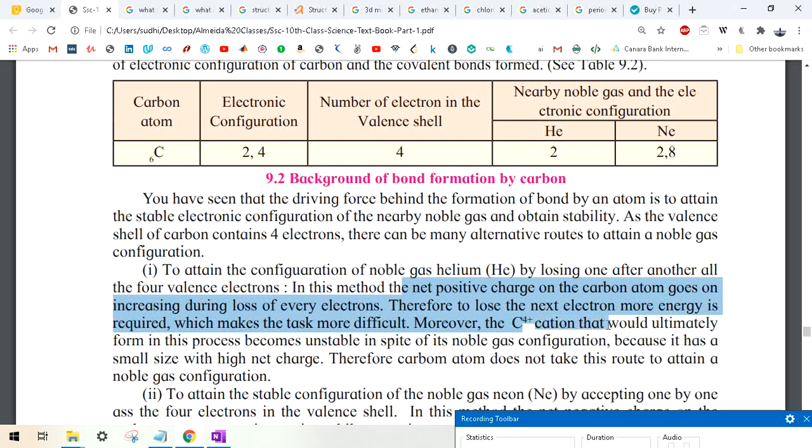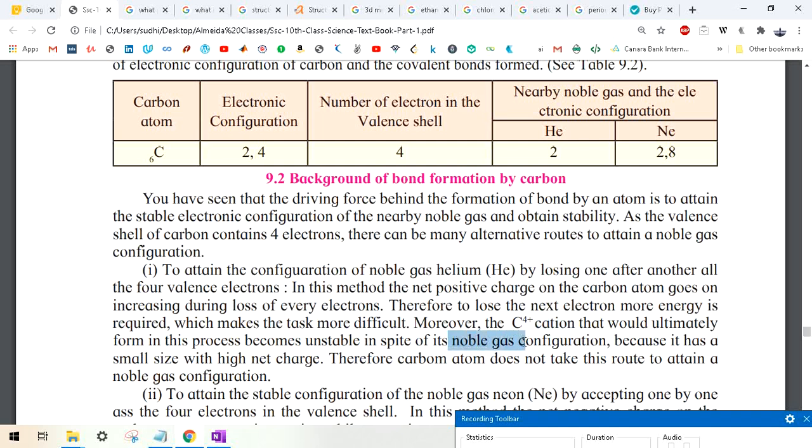Moreover, the C4+ cation that would ultimately form in this process becomes unstable in spite of its noble gas configuration. So the scientists found that if carbon loses its 4 electrons, it will have 4 positive charges on the carbon atom. Cation means positive charge. So 4 positive charges on one atom would be very unstable, even if it has the noble gas configuration.